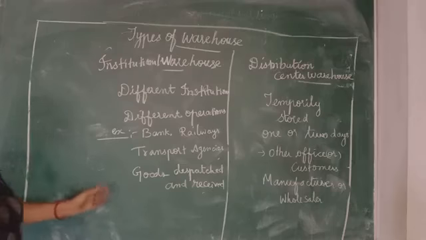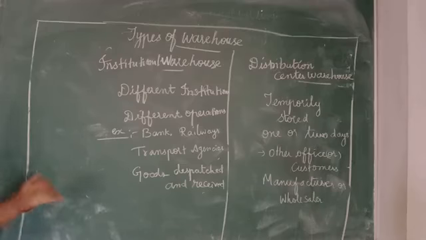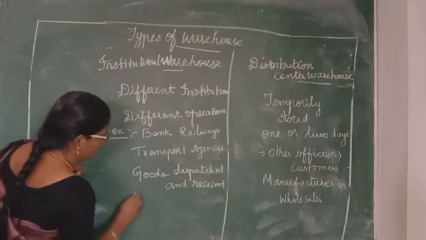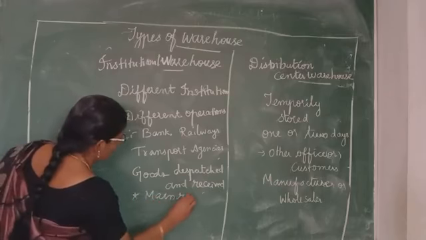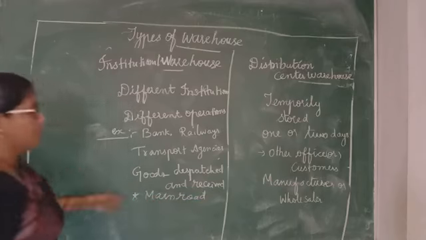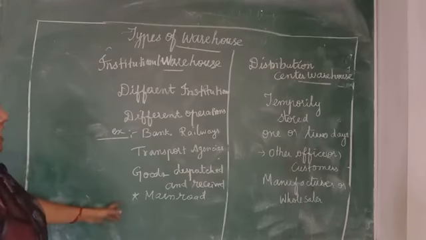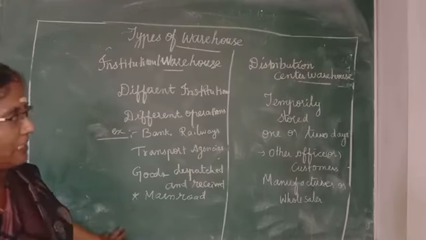These types of institutional warehouses are near the main roads. These types of warehouses are on the main roads. So these types of warehouses are available only in busy areas.